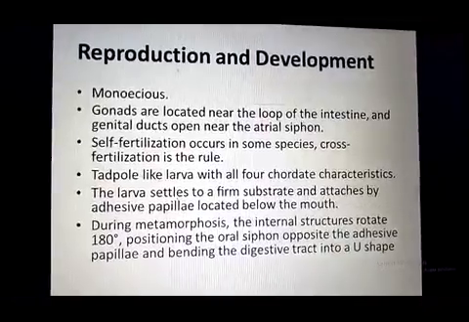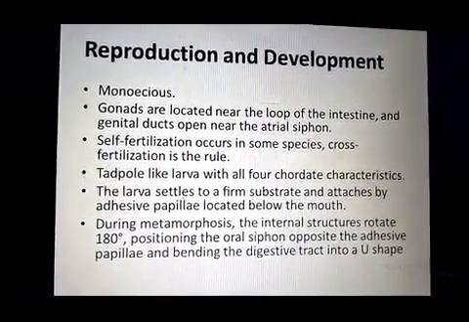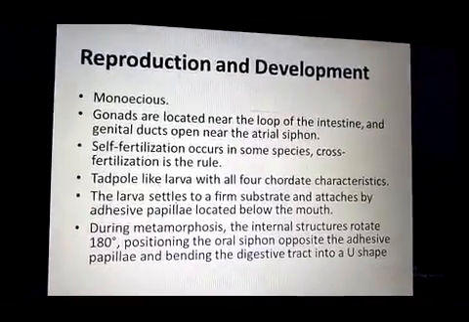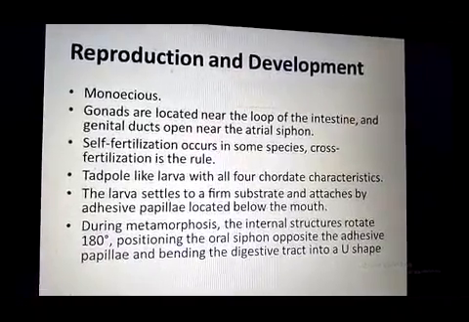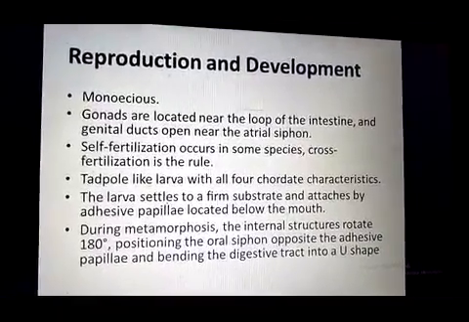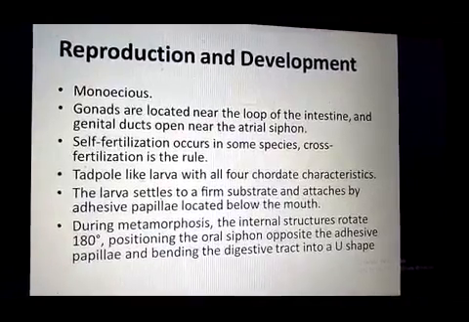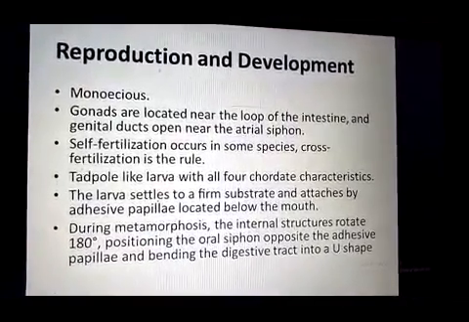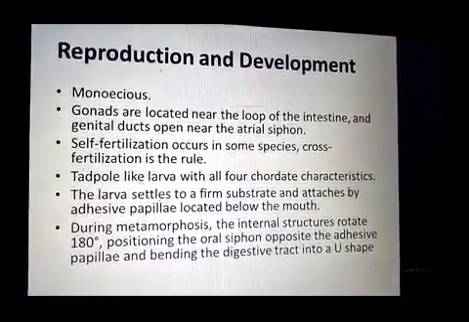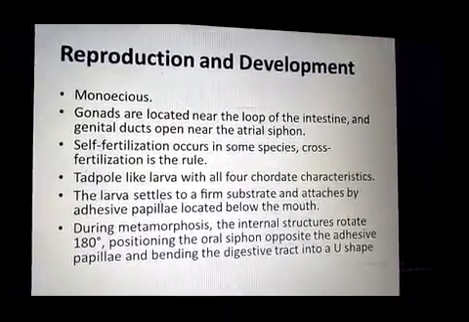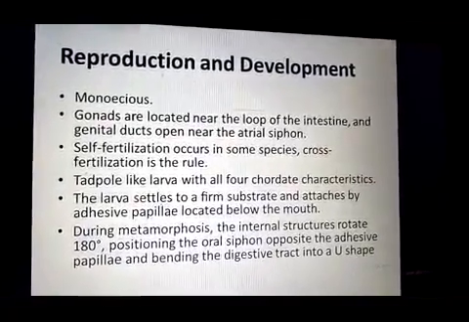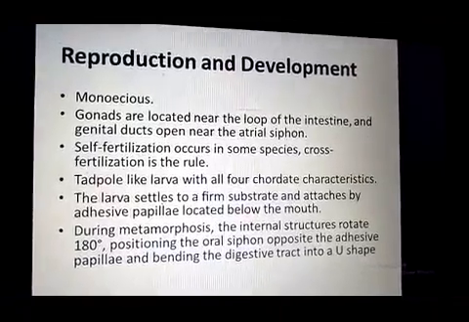Reproduction and development. Ascidians are monoecious. These are hermaphrodites. They contain the male and female reproductive systems in the same individual. Gonads are located near the digestive system, along the intestine, and open near the atrial siphon. Gonads produce sperms in male gonads and eggs in female gonads, and these are shed outside through the atrial siphon.